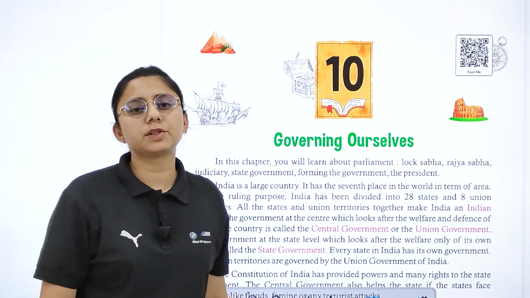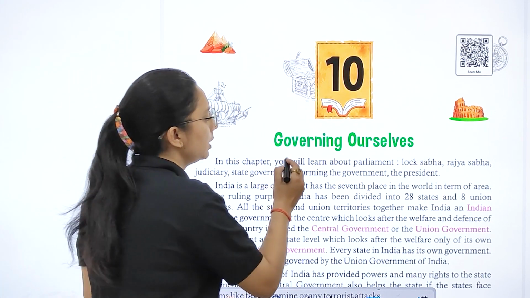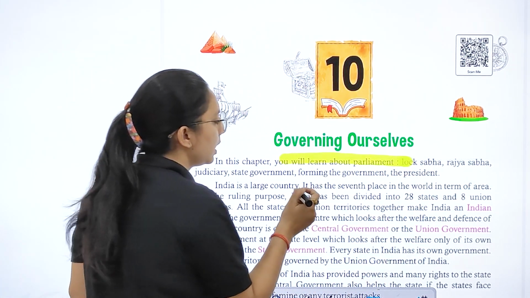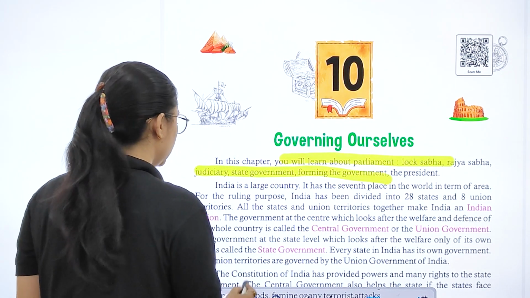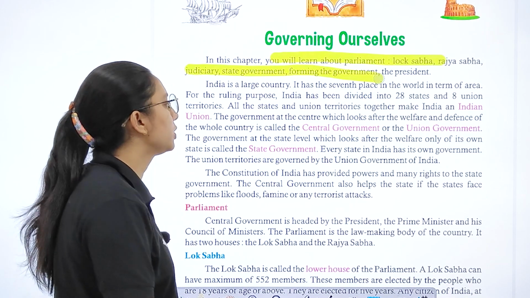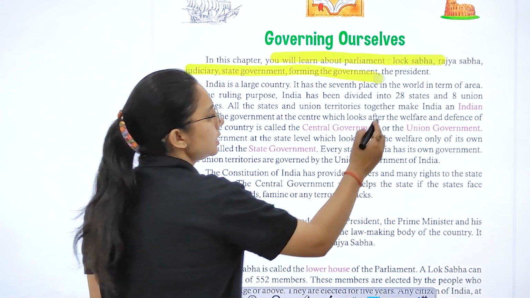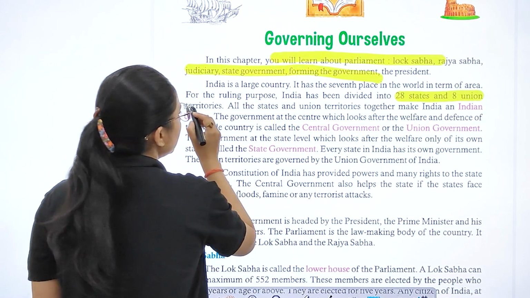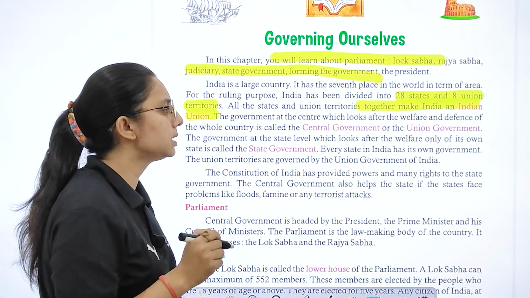Now today let's start with chapter number 10, Governing Ourselves. In this chapter you will learn about Parliament, Lok Sabha, Rajya Sabha and the judiciary, state government, forming the government and the President. India is a large country, the seventh largest in terms of area and second largest in terms of population. India has been divided into 28 states and 8 UTs, and together they make India.